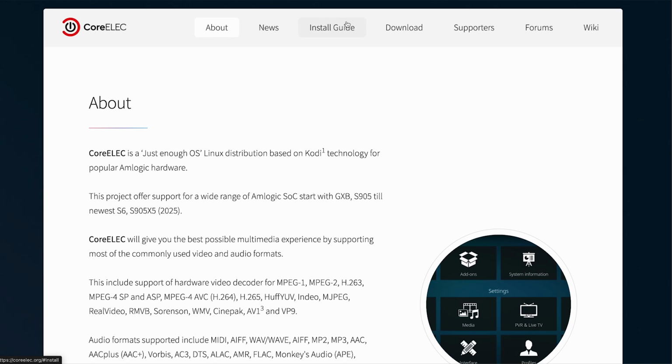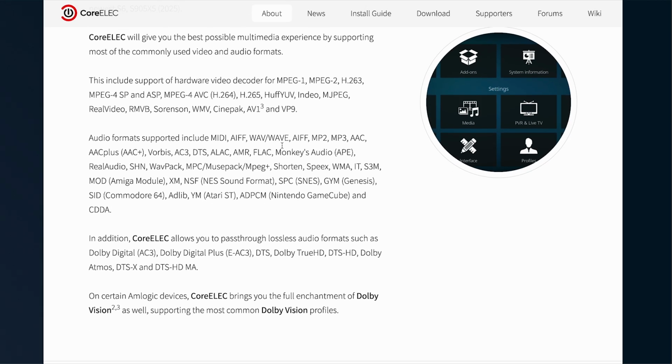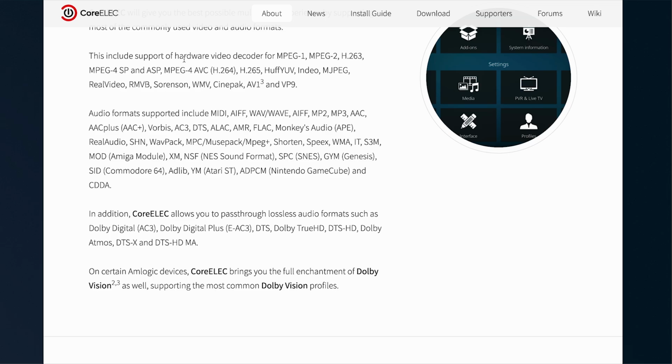A highly specialized Linux distribution focused on maximum performance on Amlogic devices, CoreELEC is made for efficient and powerful operation of Kodi specifically on Amlogic-based devices. Using custom-made vendor kernels helps achieve exceptional performance and advanced functionalities not available to general distributions.